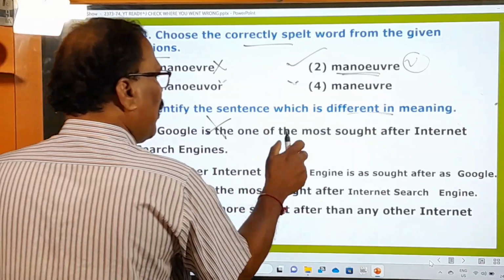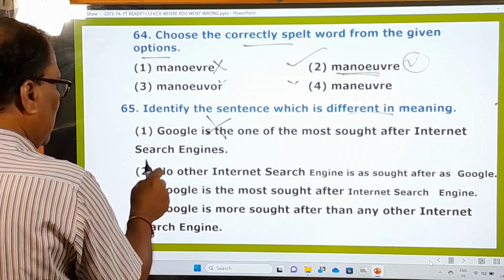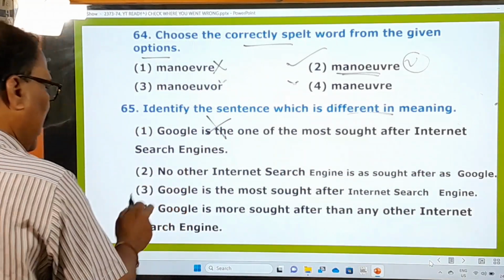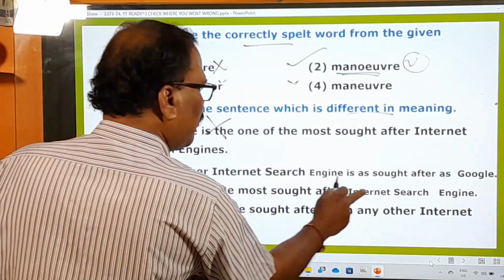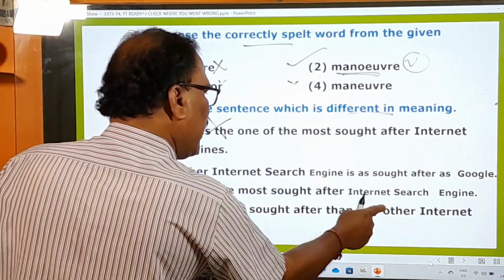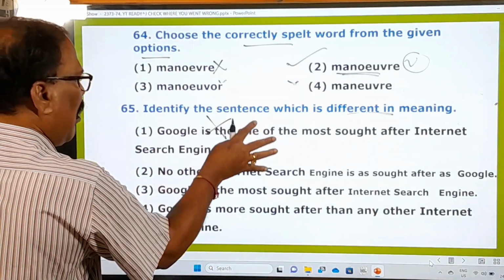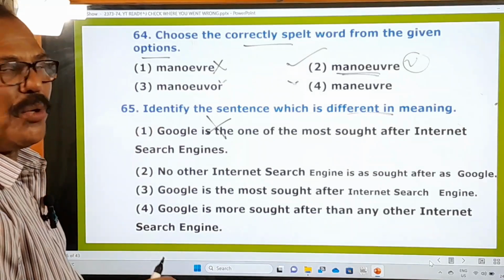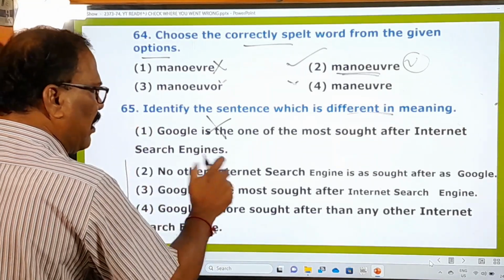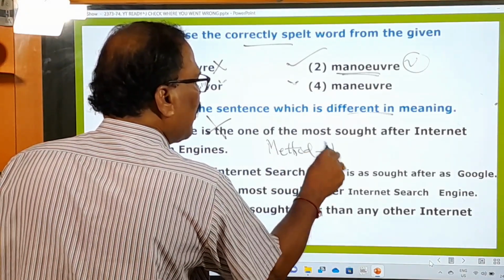Google is one of the most sought after internet searches. Next, no other internet search engine is as sought after as Google. Google is the most sought after internet search engine. Google is more sought after than any other internet search engine. Here if you have observed these 4 options, you understand that these 3 belong to one method, that is method 2 of the degrees of comparison.